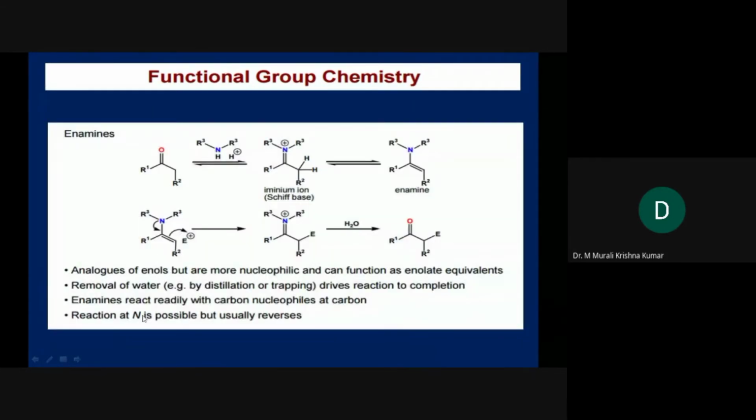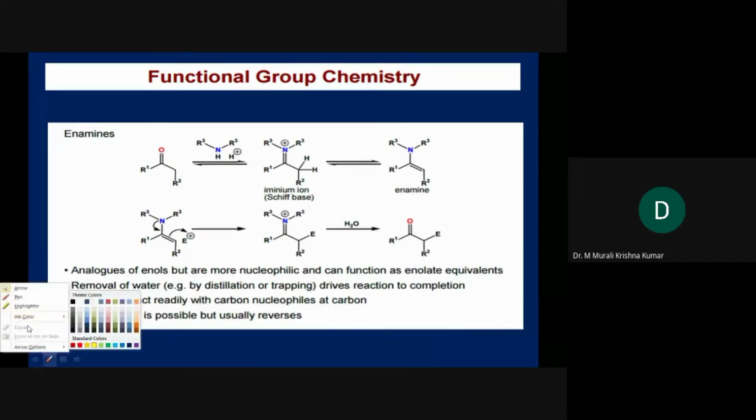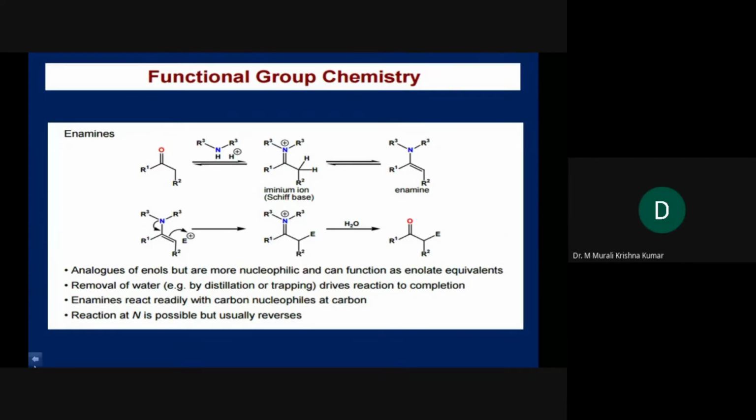The next possibility is that, in heterocyclic chemistry especially, we need to understand one more chemistry, which we call enamine chemistry. When a carbonyl carbon reacts with a primary amine, NH2, it will lead to formation of an imine.